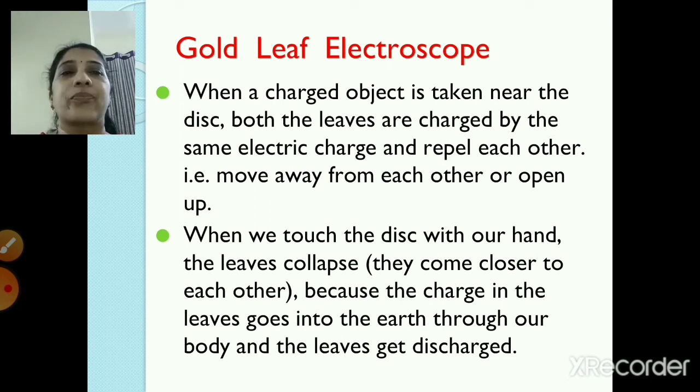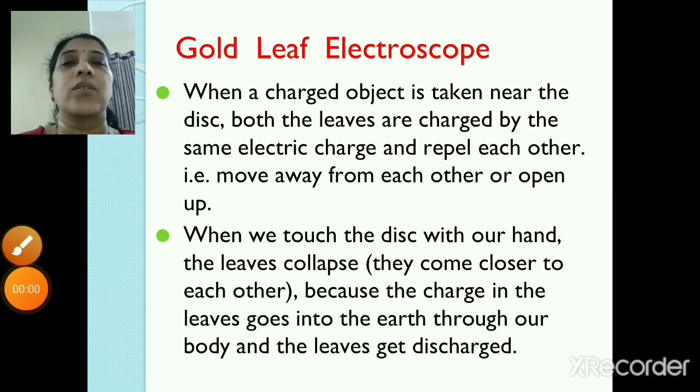So children, I hope you have understood till this much. Now let's recap what we have learned today. First we saw some experiments, right? The first experiment was about the straws. We saw that when we take two uncharged straws, nothing happens.